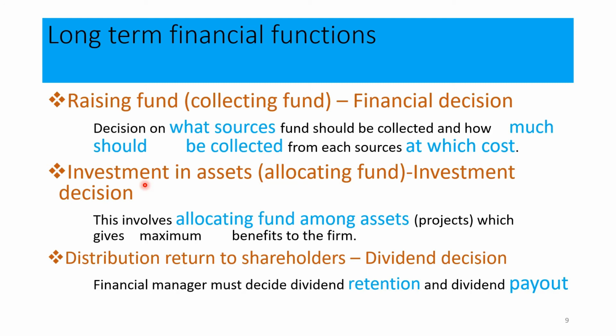Therefore, when the financial manager is going to take investment decisions, he should think about the projects which generate higher returns. This return should be greater than the cost of capital, so the cost of the funds, right? These two factors have to be considered when the financial manager is going to take this investment decision. What are the factors he needs to consider? The first thing, the project generates higher return, and also the cost of the collections, or cost of the funds. And the financial manager should ensure that investments are being done in the project which generates more returns than the cost of the funds, right? Then look at distribution of returns.